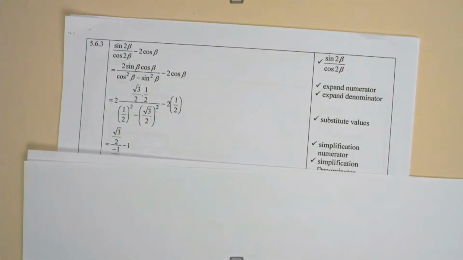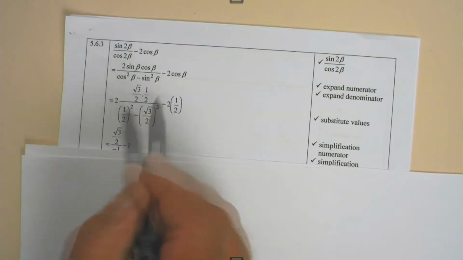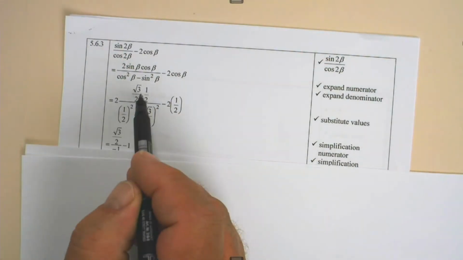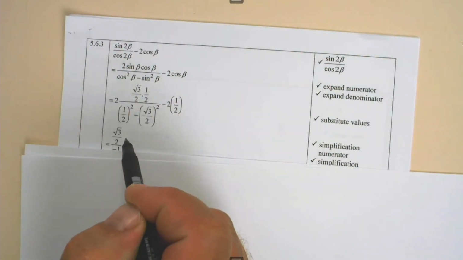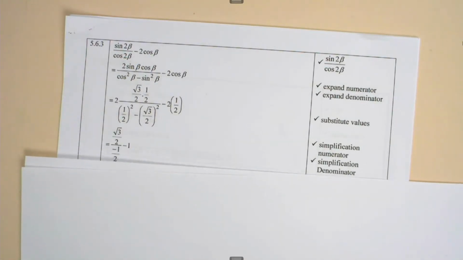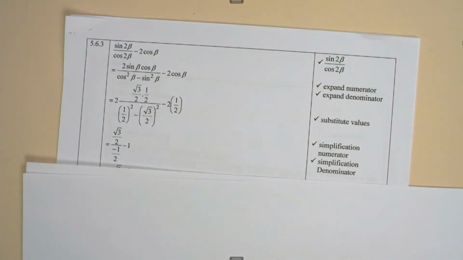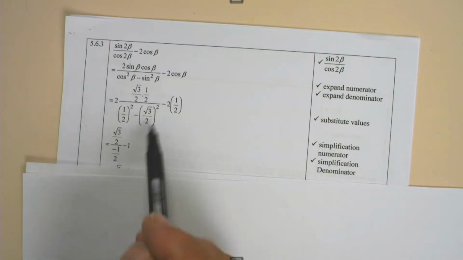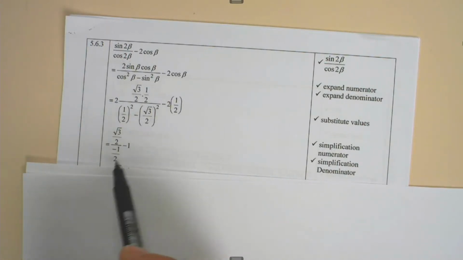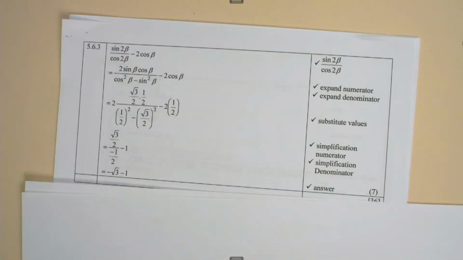And then for the simplification of the numerator, the 2's cancel out to give you root 3 over 2, 1 mark for the simplification of the numerator. And then for the simplification of the denominator, 1 mark. And then for the final answer, which is negative root 3 minus 1, we allocate 1 mark. So this here gives you 7 marks.